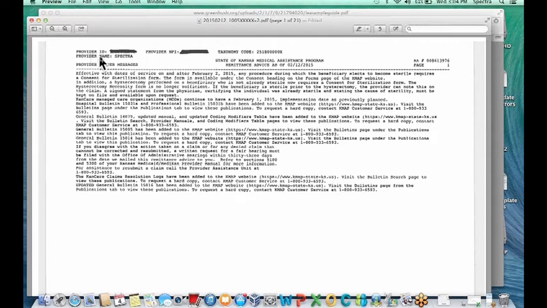So right here in the left corner, provider ID, that is your Kansas Medicaid provider ID that we bill with. The provider NPI number, this will be your National Provider Identifier number that we bill for Kansas Medicaid. Taxonomy code, this just specifies whether you're an LEA or an early childhood program. And then right here is just a banner of messages that Kansas Medicaid will communicate. It has their phone number if you have questions about claims on the front page.